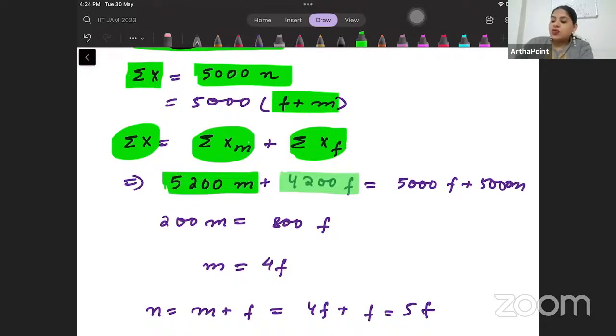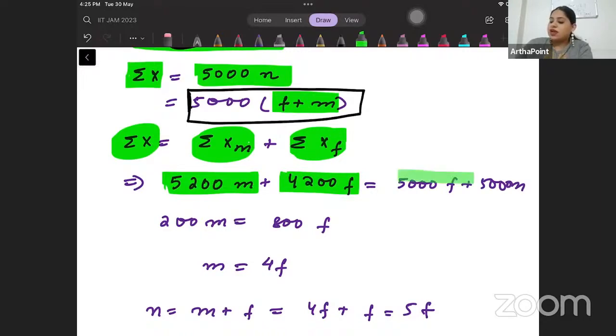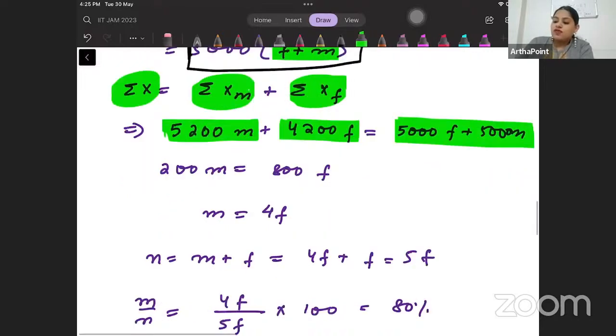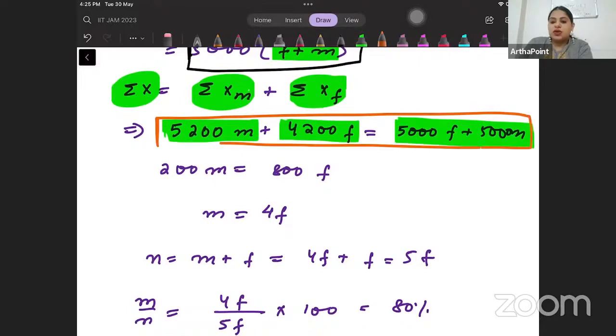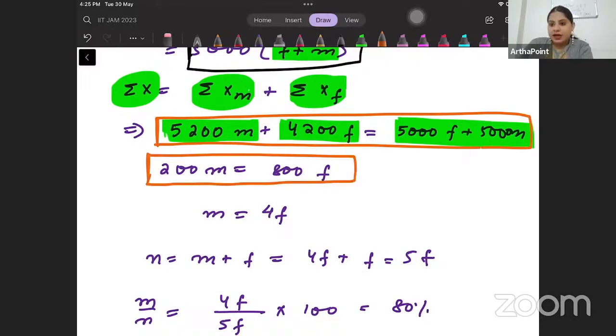And I got it equal to 5,000 (F plus M). So if you just solve this equation, you will get this: 200 M is equal to 800 F. So beta, M will be 4 times of F.